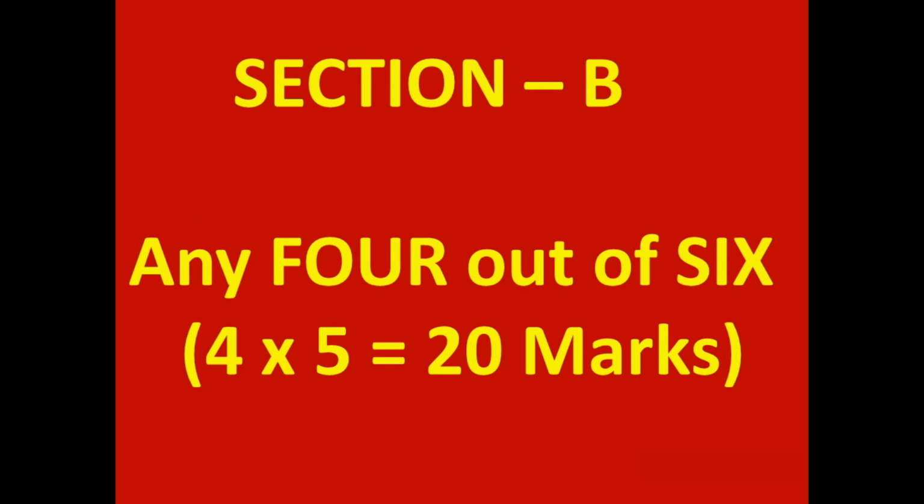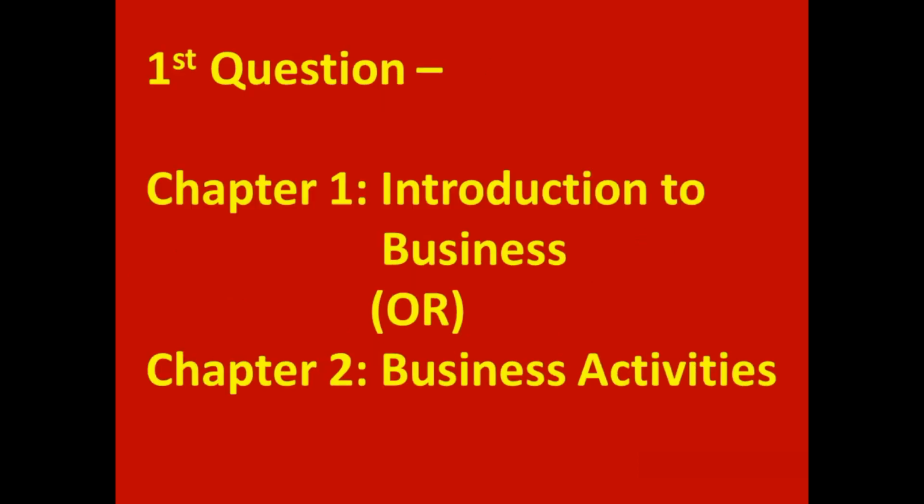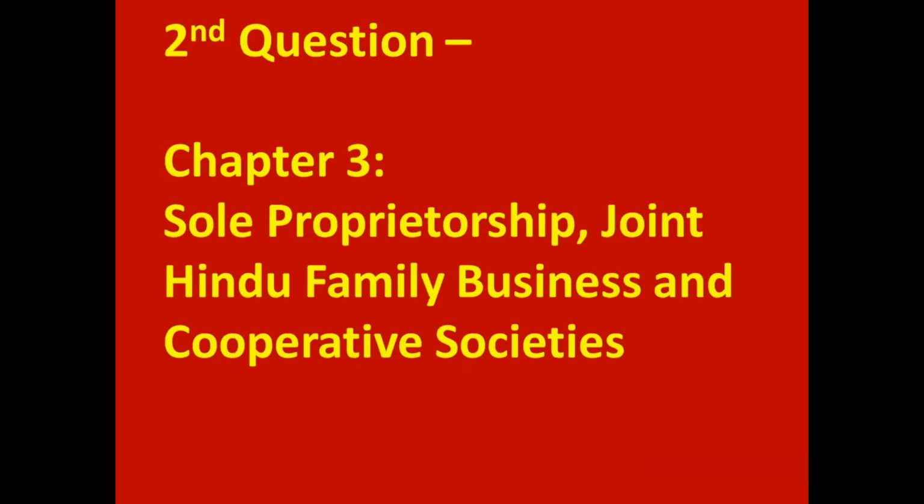In section B, 6 questions will be given. Out of 6, we have to attempt any 4. Each one is for 5 marks, 4 into 5, 20 marks. First question comes from chapter 1, introduction to business or chapter 2, business activities. Second question comes from chapter 3, sole proprietorship, joint Hindu family business and cooperative societies.